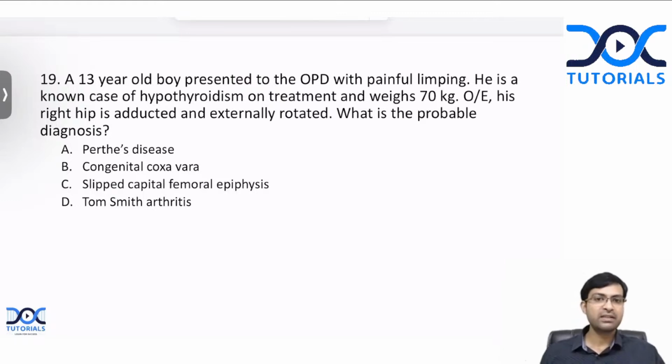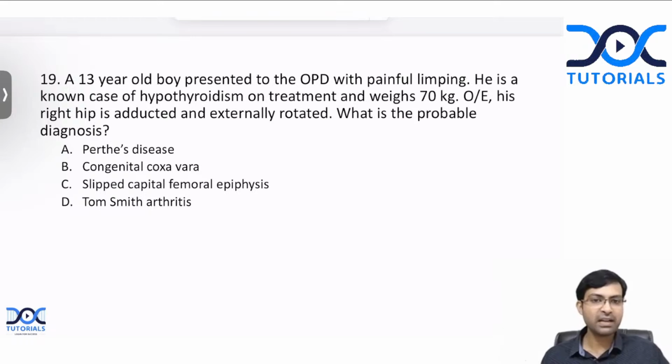Next question. A 13-year-old boy presented to the OPD with painful limping. He is a known case of hypothyroidism on treatment and weighs 70 kgs. On examination, his right hip is adducted and externally rotated. What is the probable diagnosis? Perthes, congenital coxa vara, slipped capital femoral epiphysis, or Tom Smith arthritis. What is the answer here?